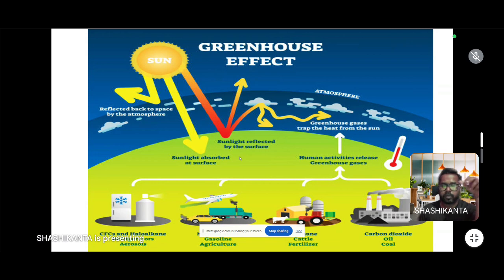Gasoline and agriculture also release methane and carbon dioxide into the atmosphere, and these make a layer. When sunlight comes to the surface and is returned, these gases entrap it, and it causes the greenhouse effect.